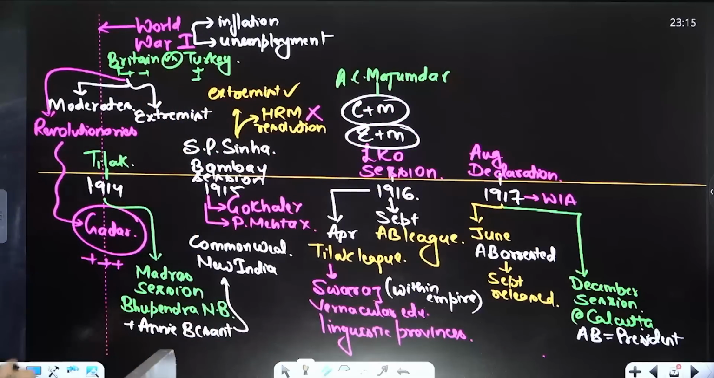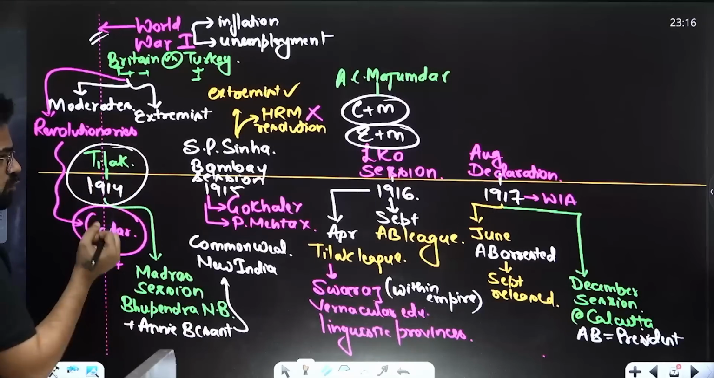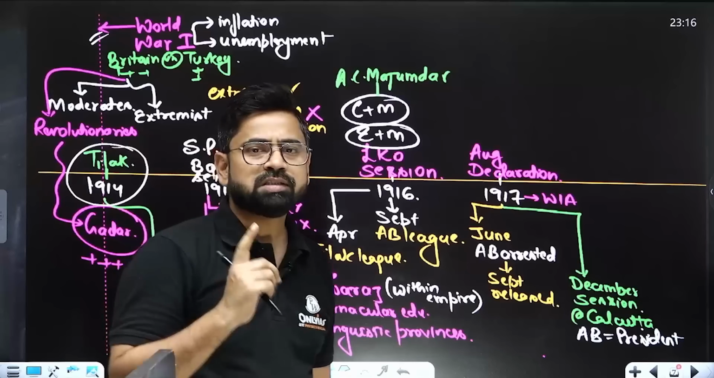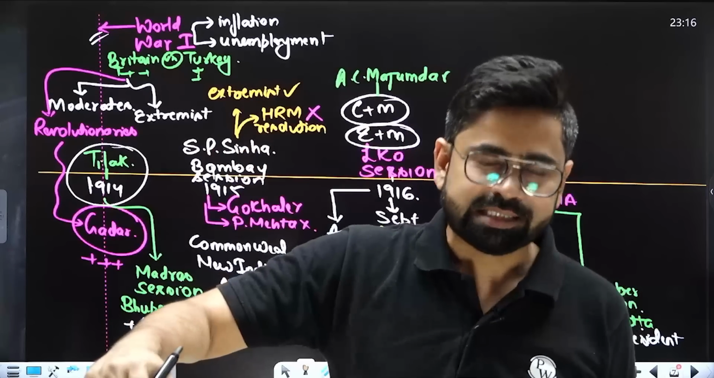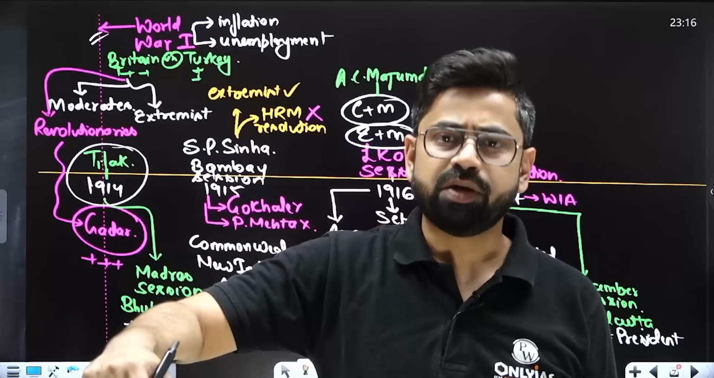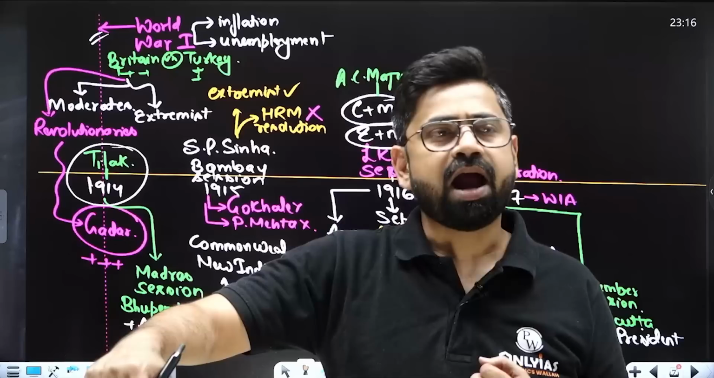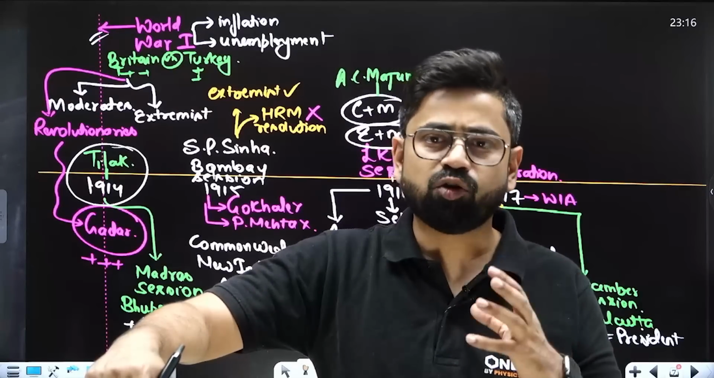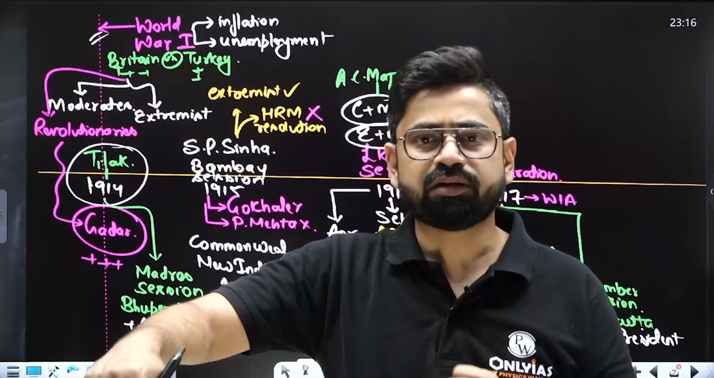In 1914, Tilak came back. But 1914 is also the point where World War I starts. In World War I, Britain and Turkey are on opposite sides. Inflation and unemployment are striking us. At this point of time, Tilak wants to restart what he was doing. The first thing Tilak wants is to re-enter the Congress fold. The second main personality over here is Annie Besant. Annie Besant wants to start a home rule movement. She is basically from Ireland, and she has seen the home rule movement in Ireland, and she wants to bring the same thing to India as well.